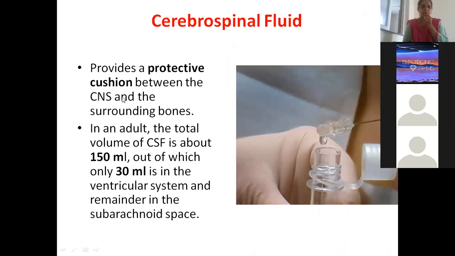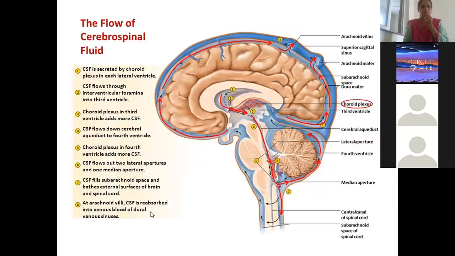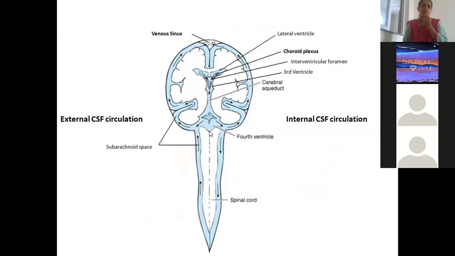So we know it's a protective cushion between the CNS and surrounding bones in the adult. And generally, how much is the quantity? 150 ml, out of which only 30 ml is in the ventricular system. The rest, 120 ml, is present in the subarachnoid space. This is all again the circulation flow chart. The point through which the ventricular system and the subarachnoid space communicate is the foramina of Luschka and Magendie.